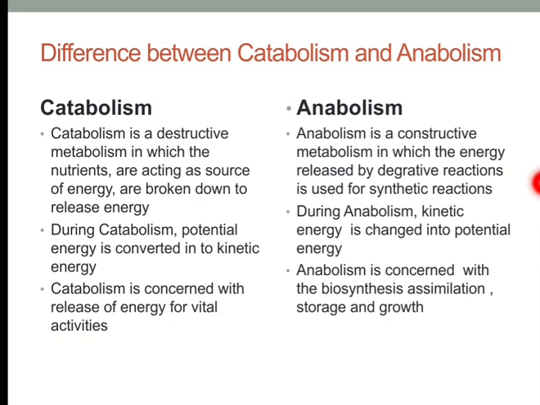The third difference is that catabolism is concerned with the release of energy for the vital activities. During catabolism a large amount of energy is produced, and that energy is used for the vital activities. Anabolism is concerned with biosynthesis, assimilation, means to synthesize and produce complex molecules for storage and growth. Is it clear? So this is the difference between catabolism and anabolism.